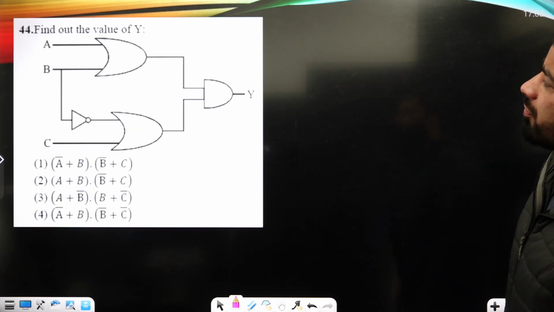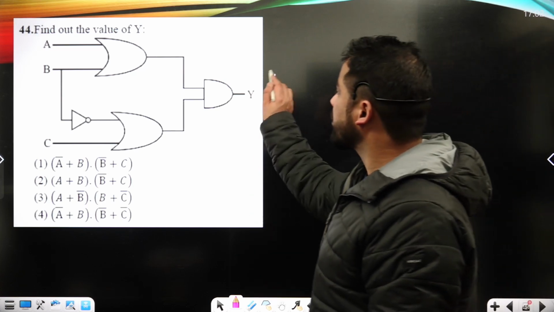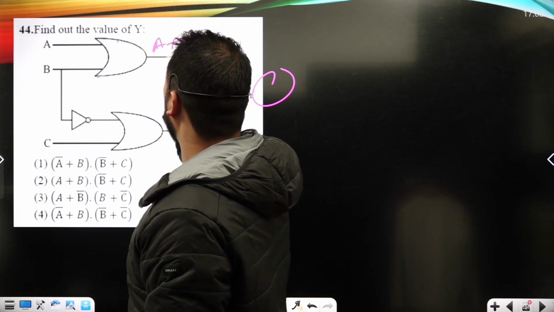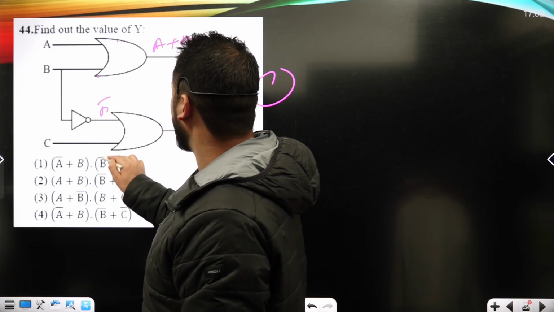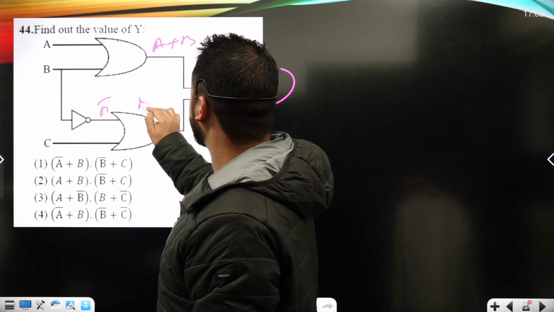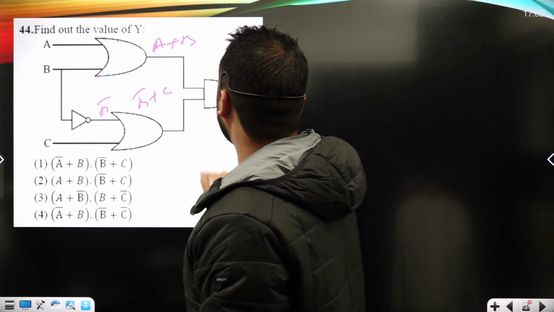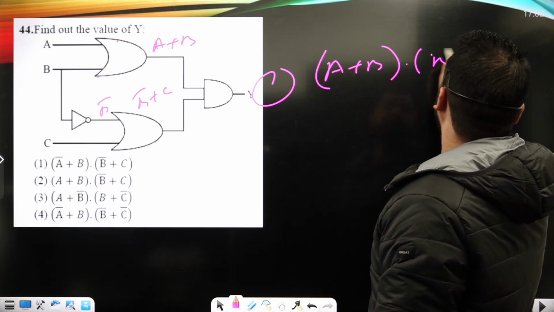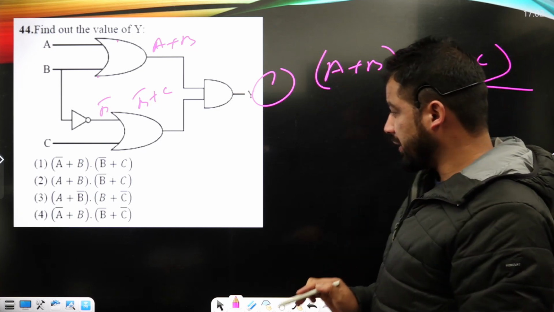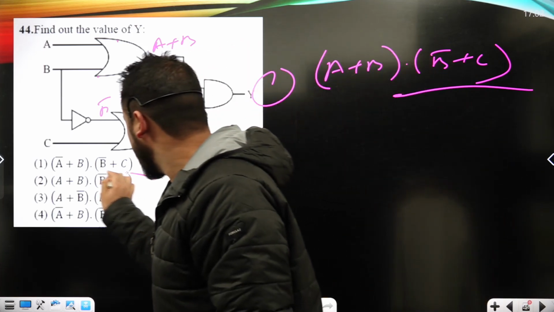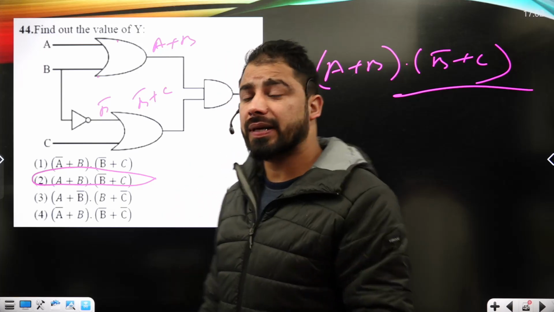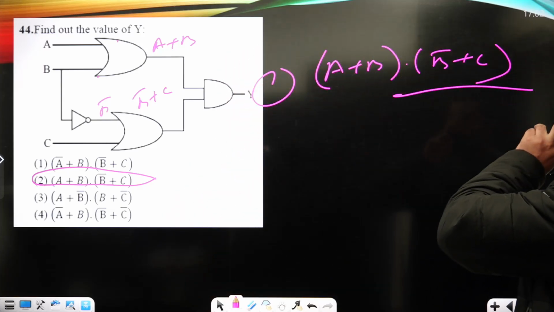Now find out the value of y here. We are asked to calculate the value of y. So it is A, B, so here it must be A plus B here. So here it should be B dot. So again it's an OR gate, that's B complement plus C. Now it's AND gate, that's A plus B dot B complement plus C. Okay, any algebra here? Yes, A plus B, B complement plus C. It is under option number second. So option second is correct option here.